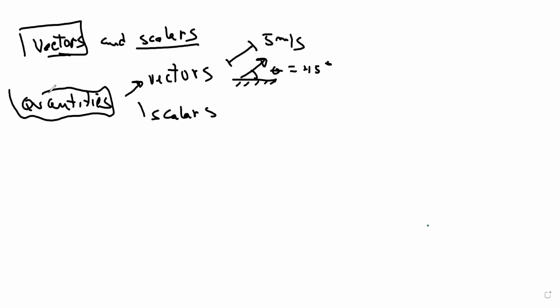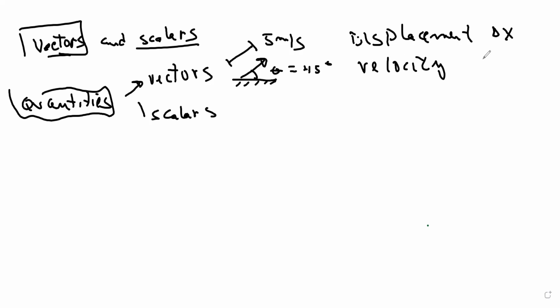So what are vectors? Vectors could be displacement. Displacement is a vector. Velocity is a vector, and we put the little hat to indicate that we're talking about the vector.